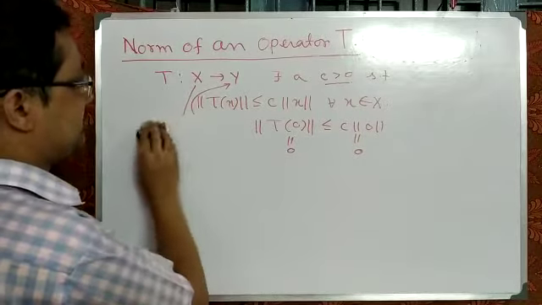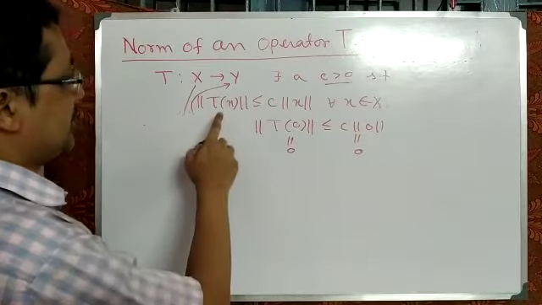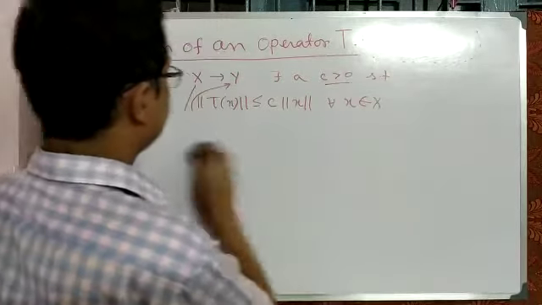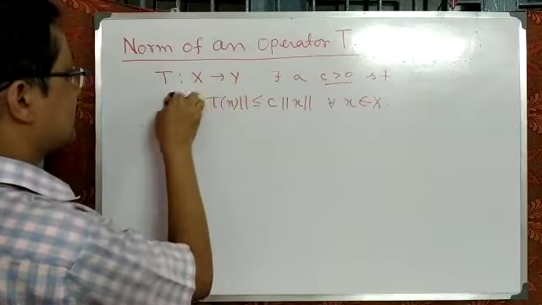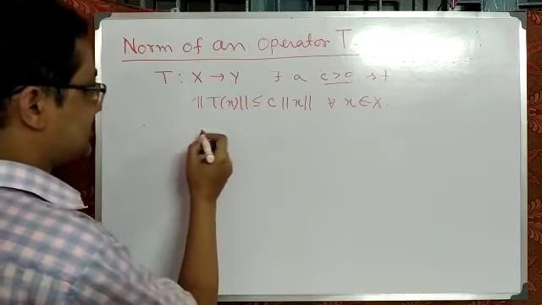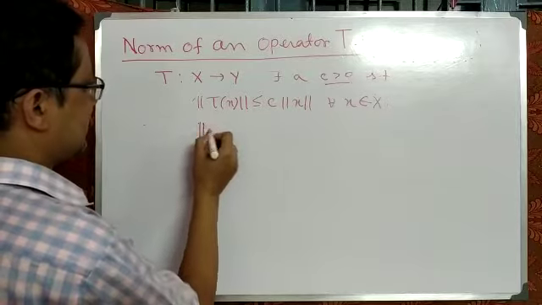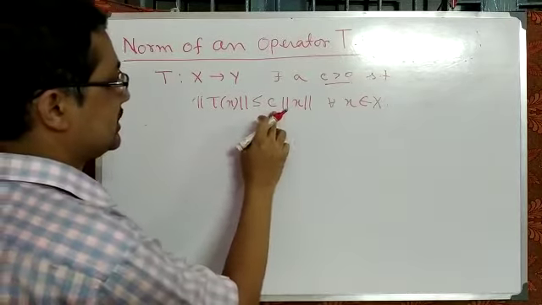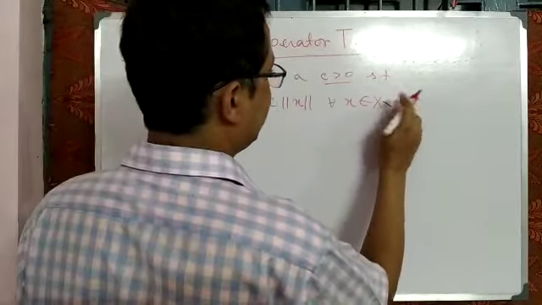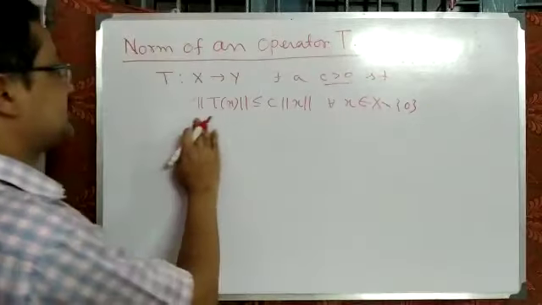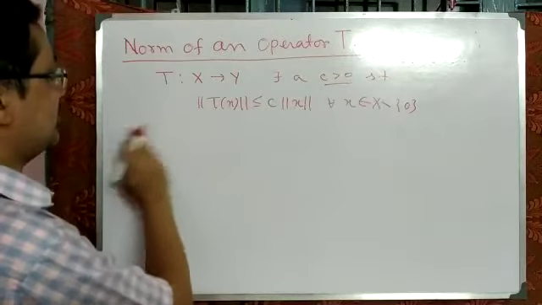So ultimately the main aim is when x is not equal to 0. If x is not equal to 0, then this relation also happens. That means norm of Tx is less than or equal to C into norm of x. It holds for all x belongs to capital X minus 0. Then the operator is bounded, so this relation holds.